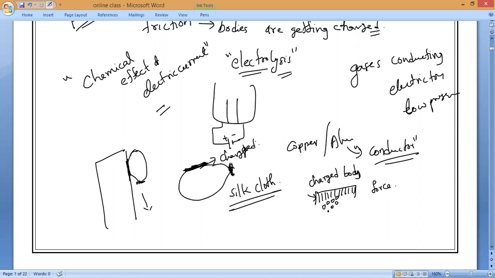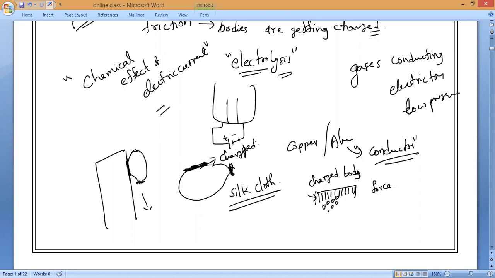Clear? Yes, sir. You take any kind of rod. You take a glass rod with wool. If you take any kind of plastic rod or an ebonite rod, you rub it with silk cloth. So many experiments are there.